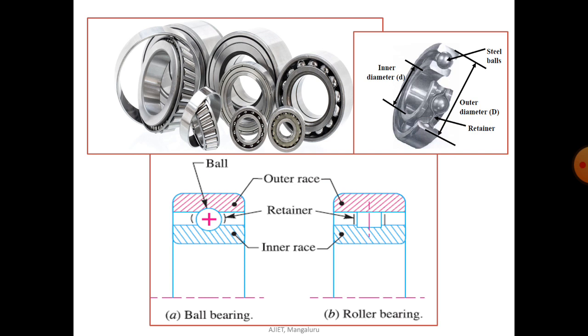Ball bearings are used for light loads, and roller bearings are used for heavier loads. So these are the two types of rolling elements. Here the friction is rolling friction, because in a sliding contact bearing the friction is sliding friction, but here it is rolling friction. Ball bearings are always used for light load applications, and roller bearings are used for heavier loads, either radial or axial.